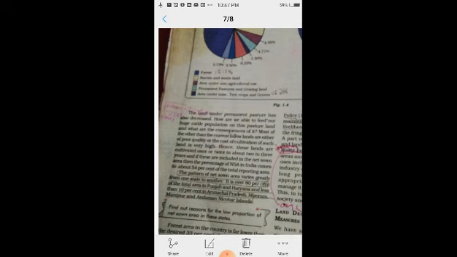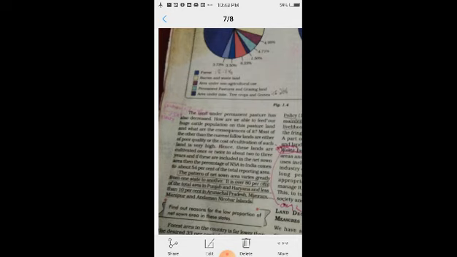Hence these lands are cultivated once or twice in about 2 to 3 years. और इसीलिए ये लैंड जो है ज़्यादा खर्चा आने के कारण they are cultivated once or twice in about 2 to 3 years.